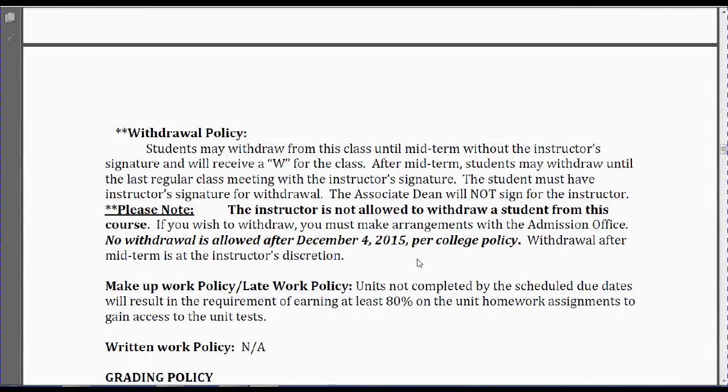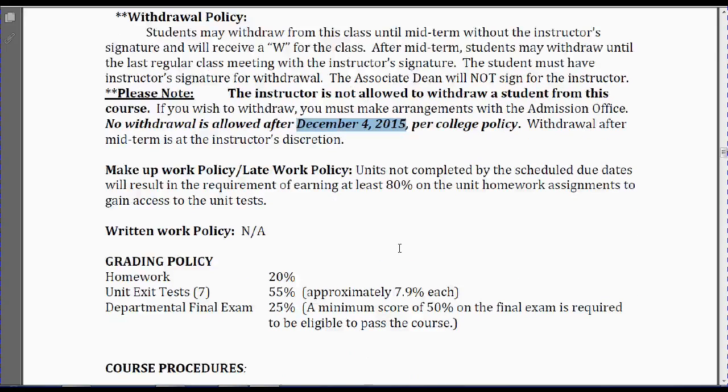If you are going to withdraw, you have until midterm to withdraw without my signature. After midterm, you need my permission. Just send me an email, and I'll send you one back. December the 4th is the last day to withdraw.